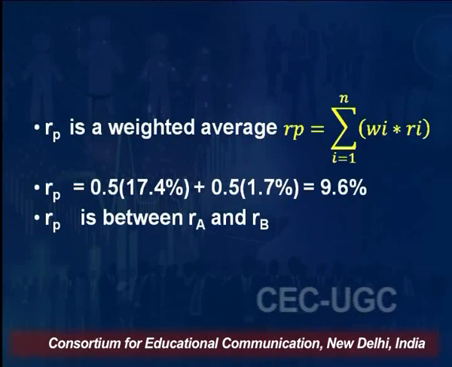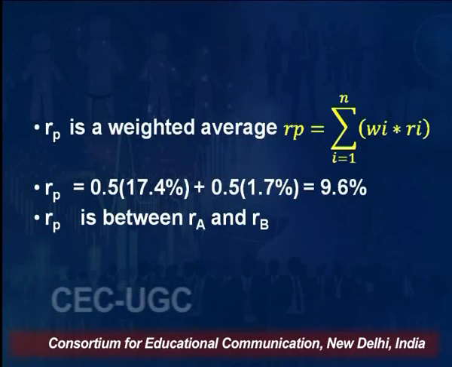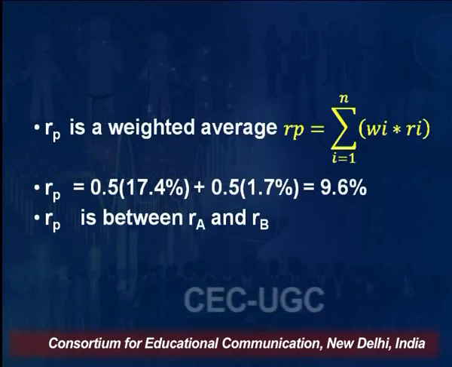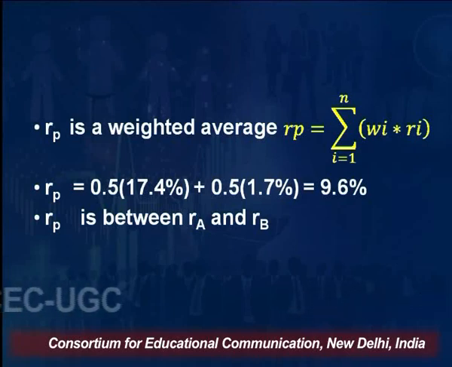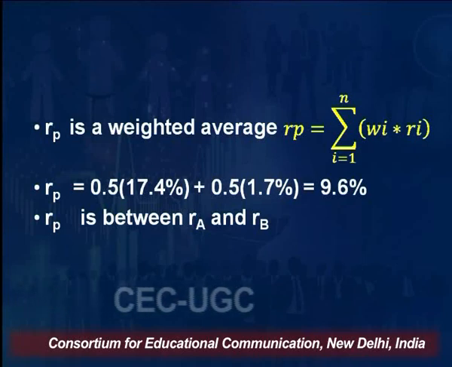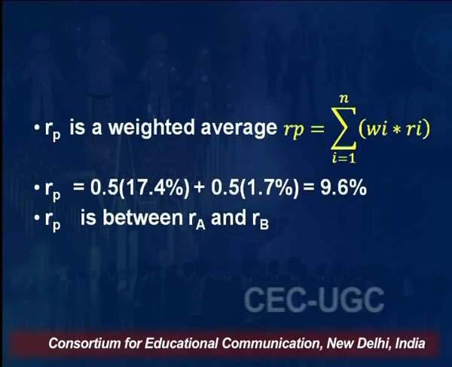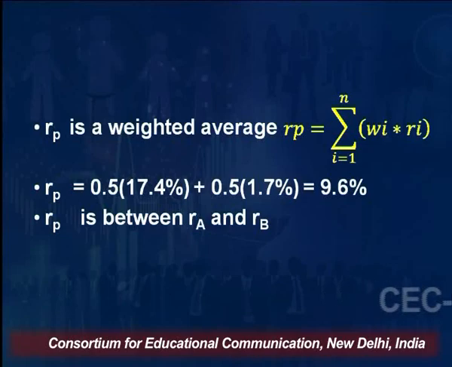Had I invested 60,000 rupees, that is 60%, in A security and 40,000 rupees in B security, I would have said 0.6 multiplied by 17.4% plus 0.4 multiplied by 1.7%. But here, since we have invested equally, I will say 0.5 multiplied by 17.4 plus 0.5 into 1.7%, that comes to be 9.6%. So return of the portfolio is 9.6%.